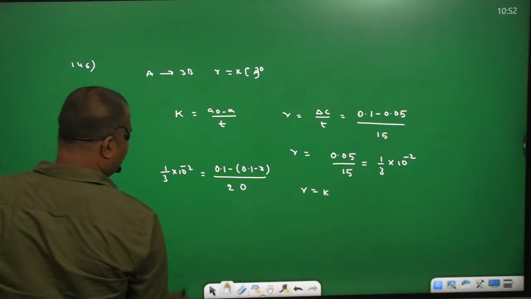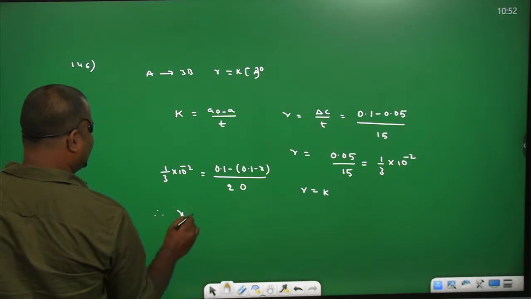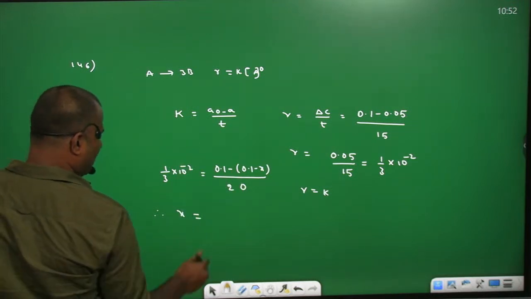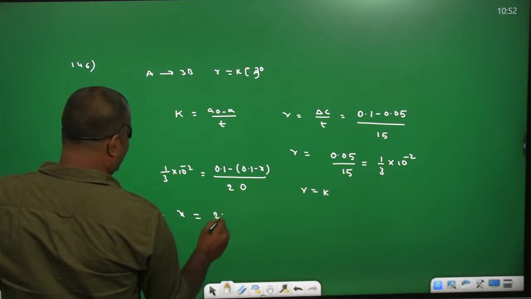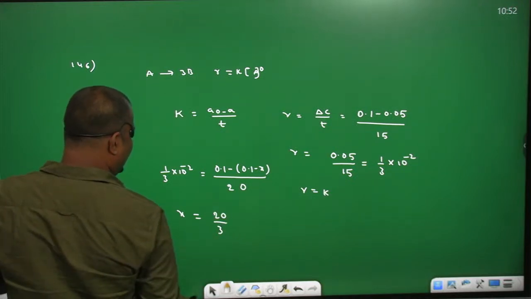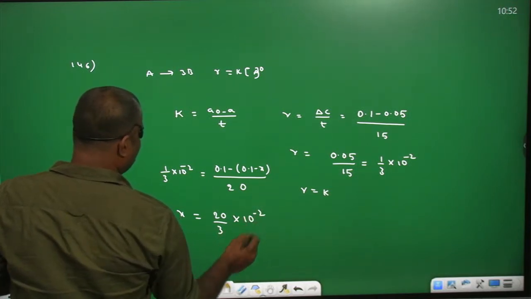X is nothing but concentration of B, that is 20 into 1 by 3 into 10 power minus 2.